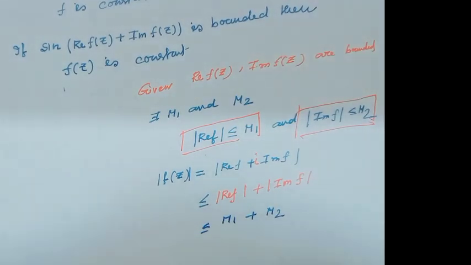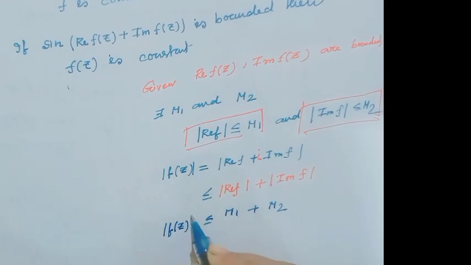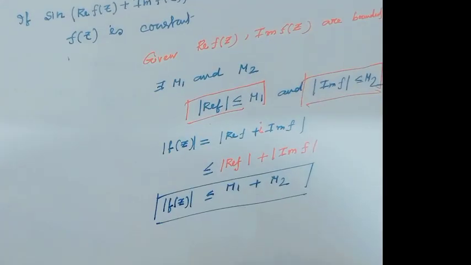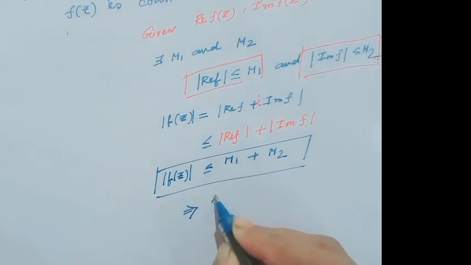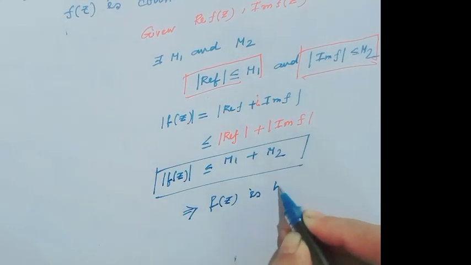Since mod f(z) is less than or equal to m1 plus m2, f(z) is a bounded function.